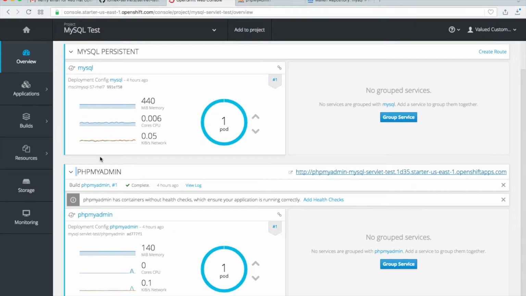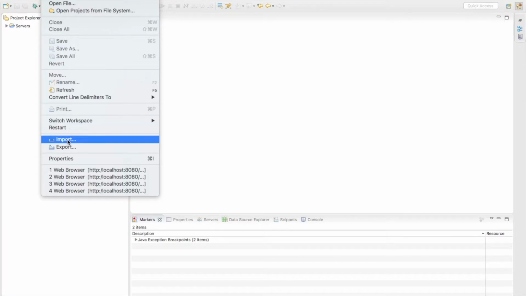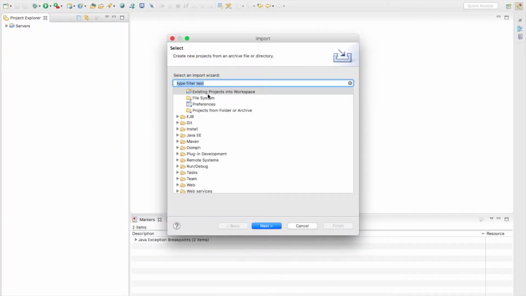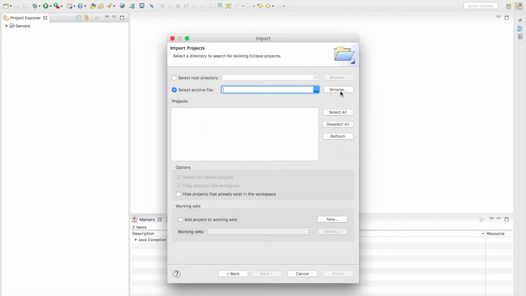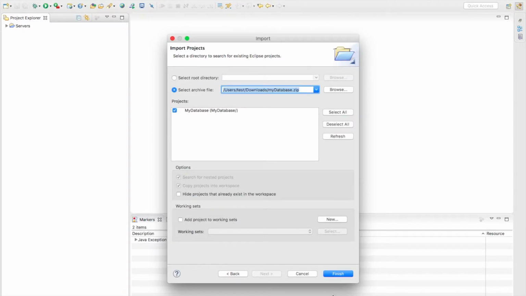We are ready now to install our application which works together with MySQL. So to do it, I will import one of my old applications. So let's import to Eclipse. This is my database application.